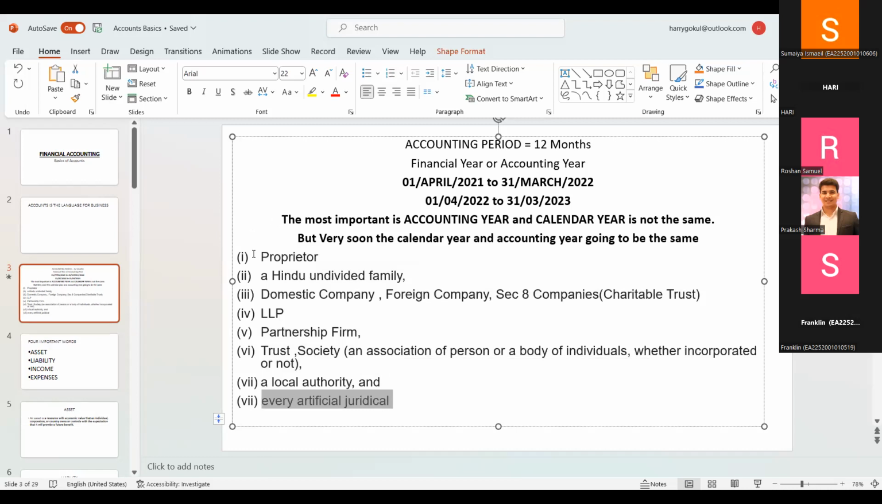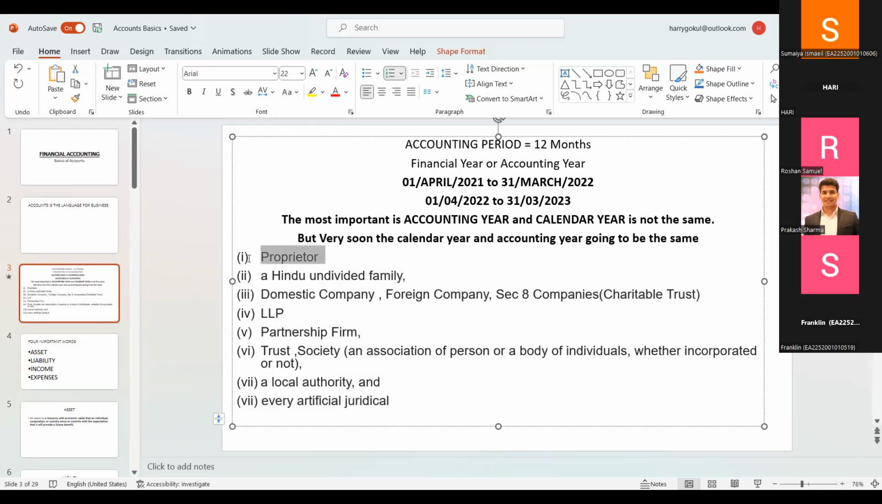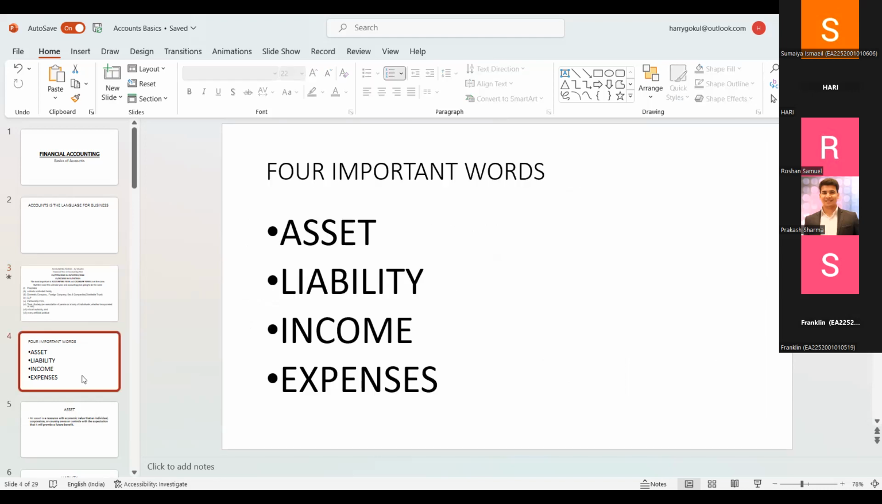Though for those 7 members, we will be seeing all those 7 in different problems. Right now, we will be seeing only the proprietors maximum, or else the companies, and partnership firms. So those 3 are the most common in practice. I would like to speak about 4 terminologies.